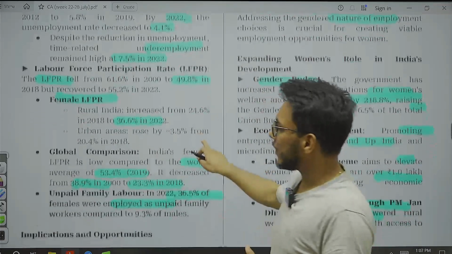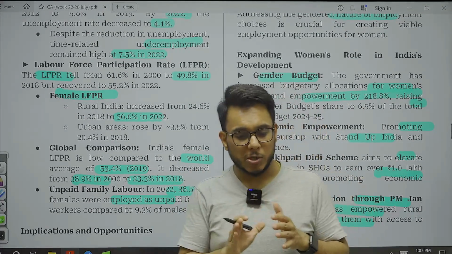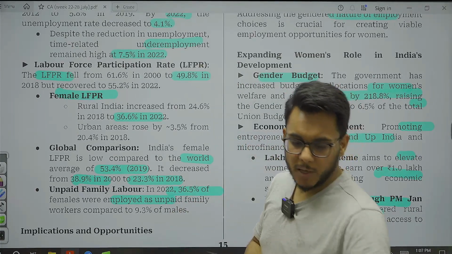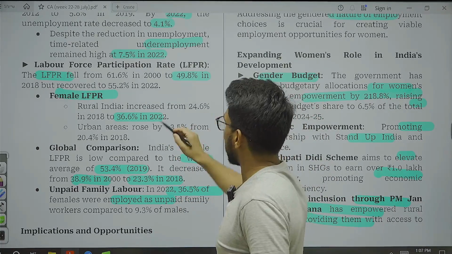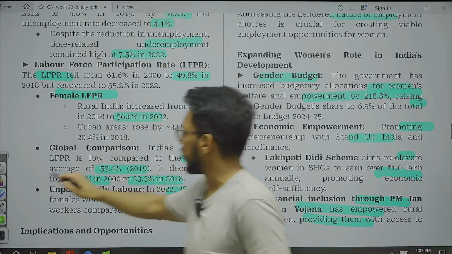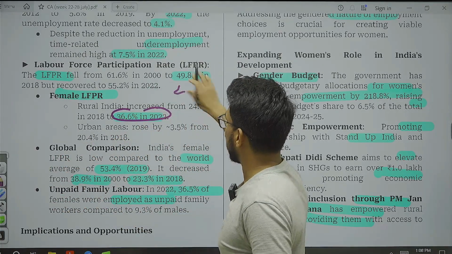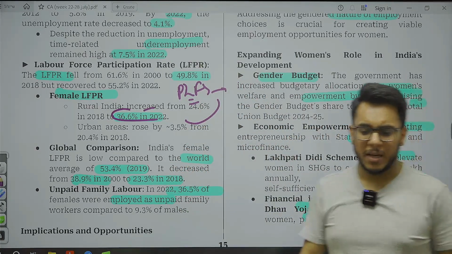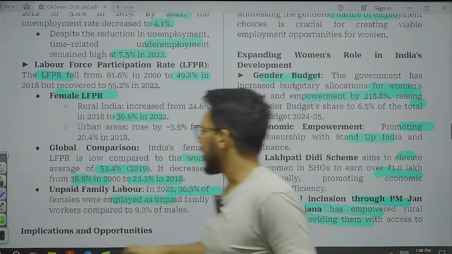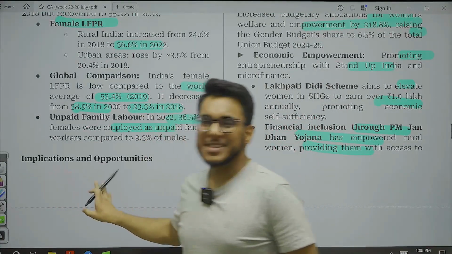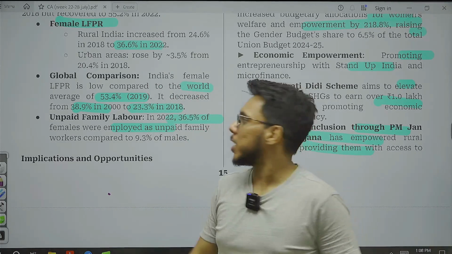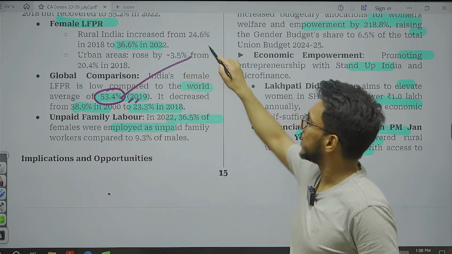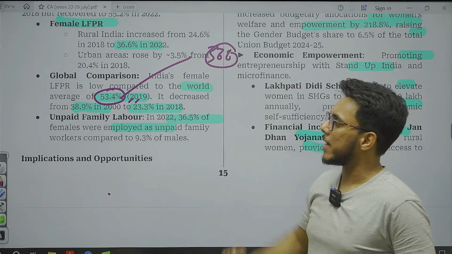Now, when we talk about the female labor force participation rate, where does it stand as of now? It is 36.6% in 2022. In fact, the Periodic Labour Force Survey report has pointed out that it is around 37%. Now, global comparison: the average female labor force participation rate in the world stands at around 53.4%, compared to the 36.6% that we have in rural India.